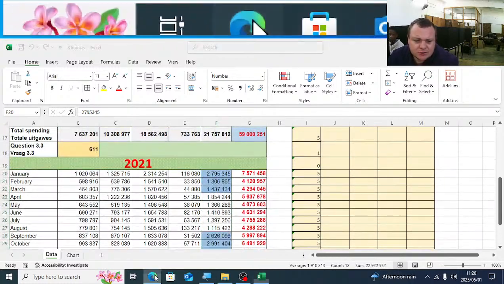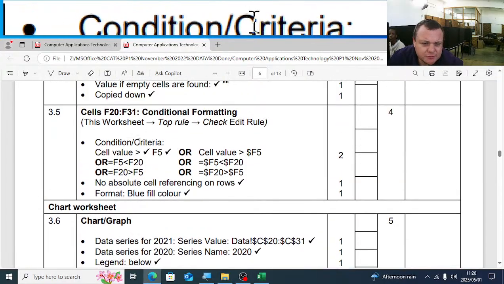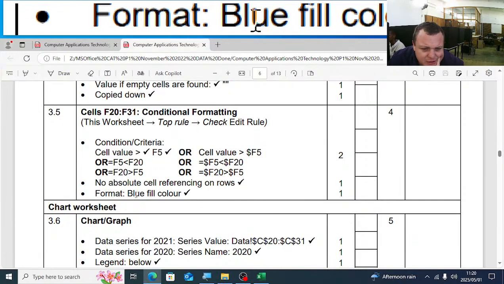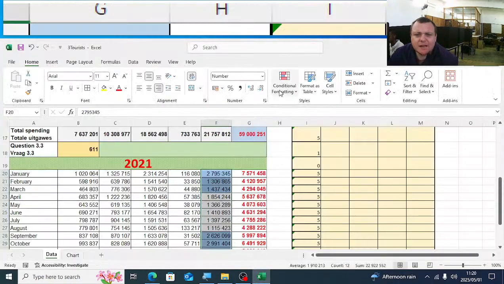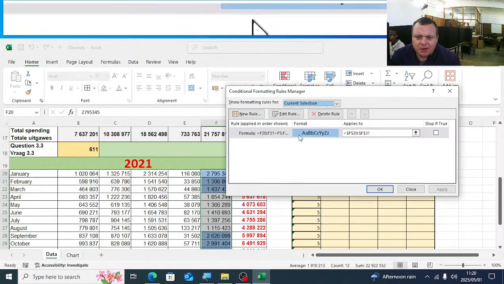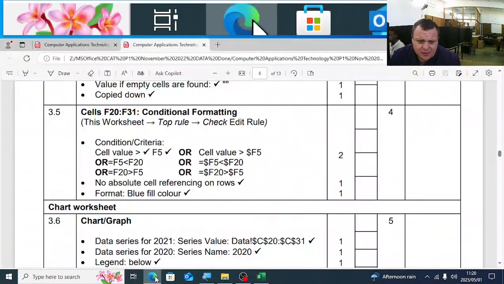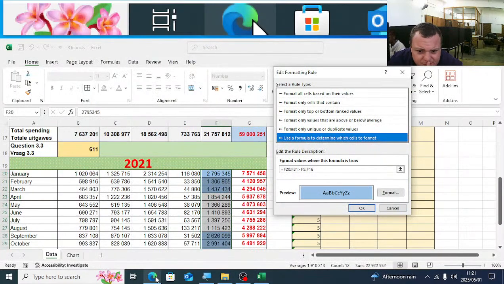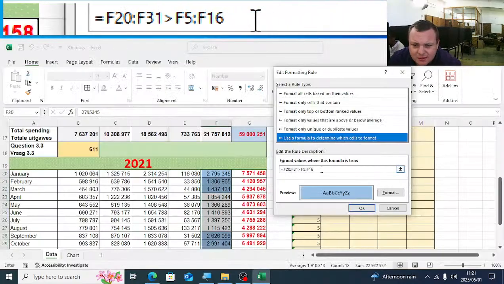Right. Just going to check the memo quickly also what they tell us there. The worksheet. Conditional formatting. If the cell value is bigger than 5, no absolute cell reference on the rows and then a blue color. Guys, look, so conditional formatting, manage rules. There's a couple of ways. They have here in this case the cell F5 bigger than F20, F20 bigger than F5. So I've used this one. I've used the full range. You can just simply use one cell, same difference.